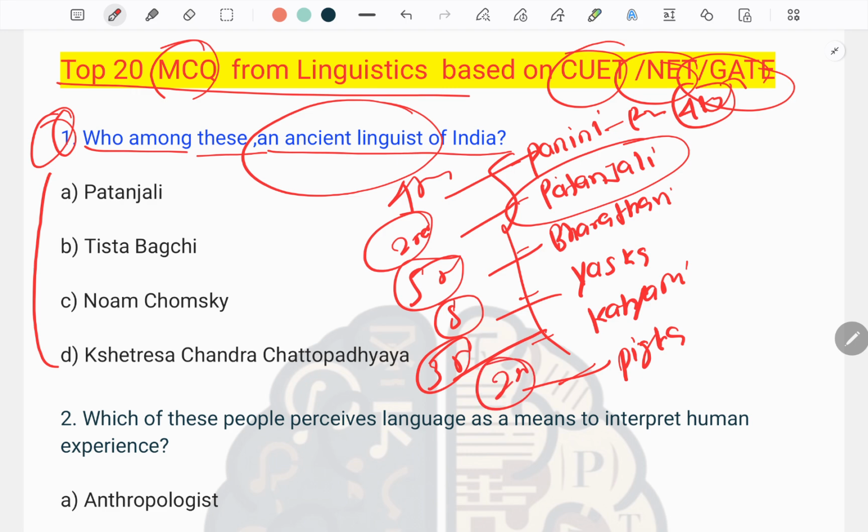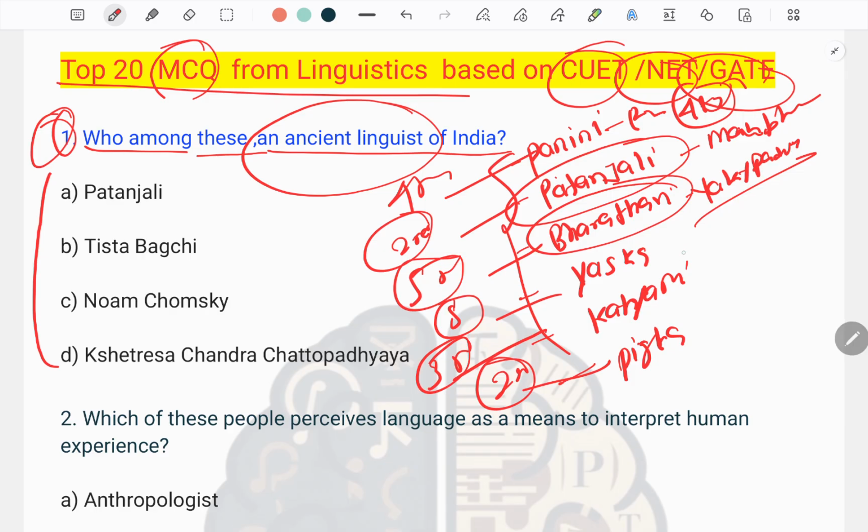When we talk about Patanjali, his great work is known as the Mahabhasya, which is the foundational text on grammar and philosophy of language. We have one more linguist, who is known as Bharatahari. Bharatahari's Vakyapadya is a very famous work. Mahabhasya is the work of Patanjali, and Vakyapadya, the work of Bharatahari, is a very famous work which especially focuses on the philosophy of language.